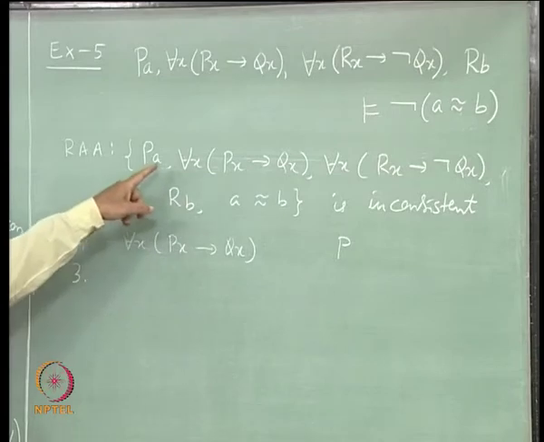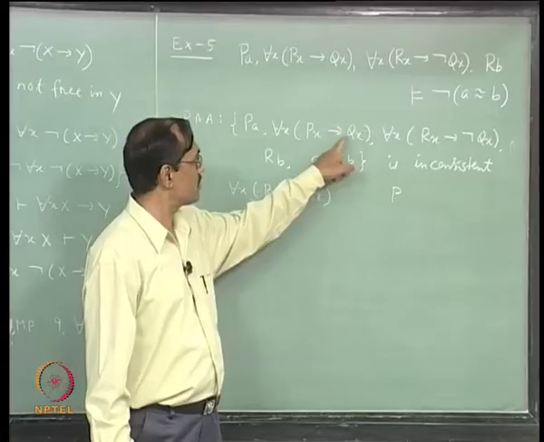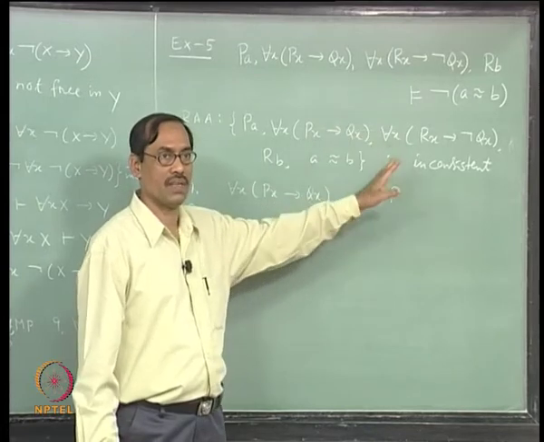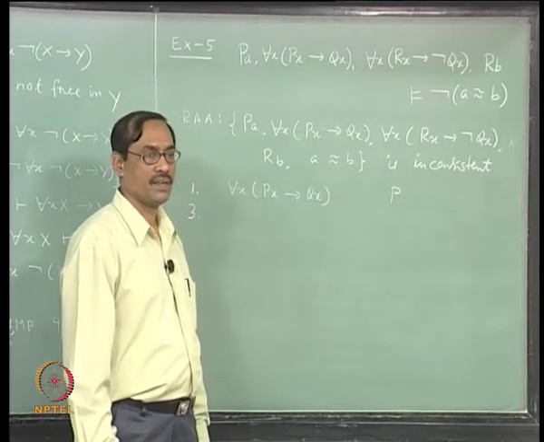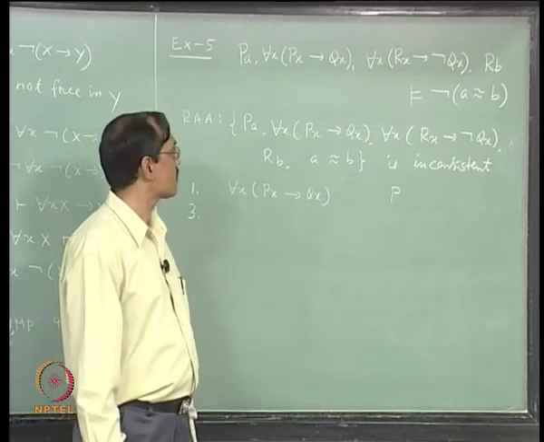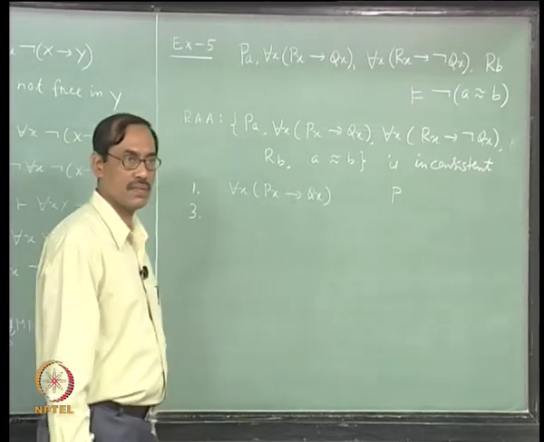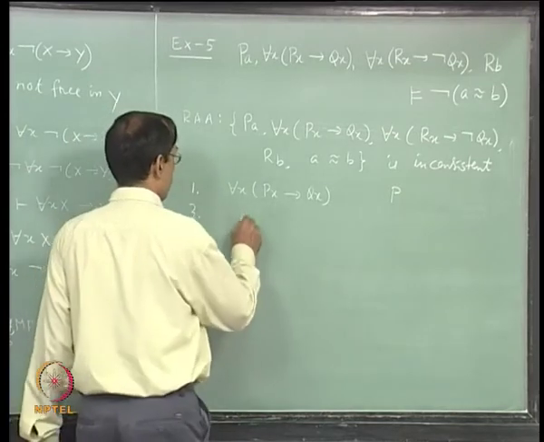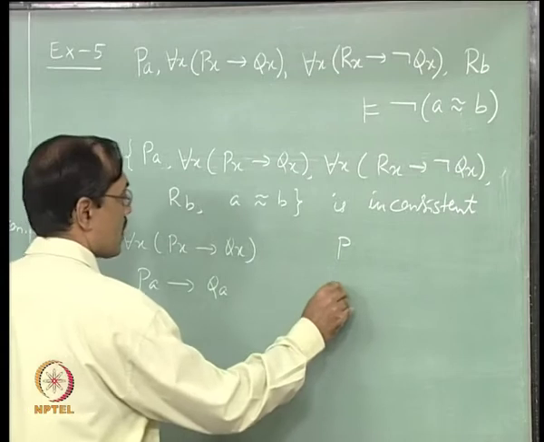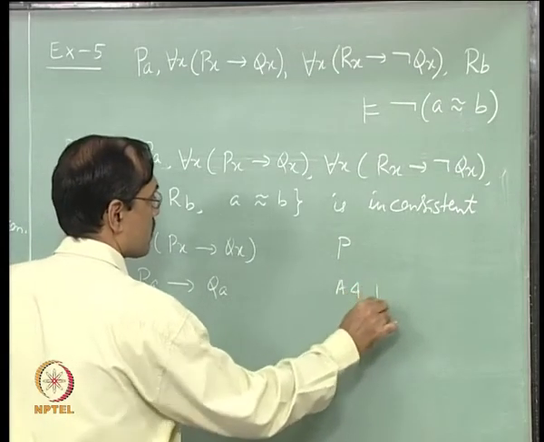So, write in the second line, for each x, Px implies Qx implies PA implies QA, right. It is axiom 4, A4. Then use modus ponens to get in the third line PA implies QA, right. So, A4 and modus ponens.